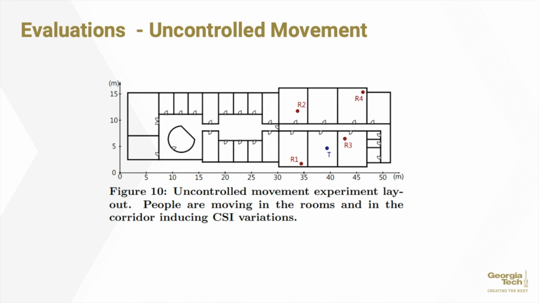The experiment would start with the transmitter in a tampered state. The transmitter antenna would be rotated by 90 degrees anti-clockwise from its intended position. After a while, the antenna would be rotated back to its intended position and would then transition to an untampered state. In both states, data for threshold selection would be collected. A history size of tau equals 100 CSI was collected during the untampered state when it could be ensured that the environment would be free of movement.